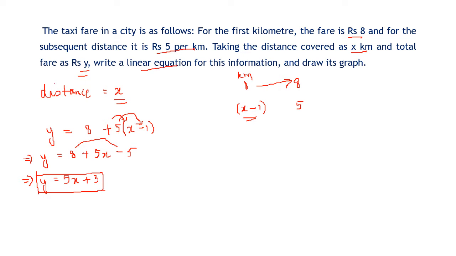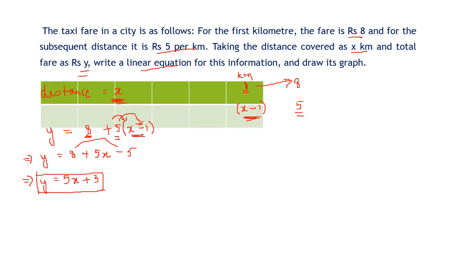I hope you understood how we solved. Again, x is the total distance we travel. So suppose x is 10, then 1 kilometer is fixed and the remaining journey, that is x minus 1 kilometers, is rupees 5 per kilometer. So the total cost is 8 rupees for the first kilometer and for the remaining kilometers rupees 5. Opening the bracket, we get this answer. Now we have to draw the graph. To draw the graph, what do we need? We'll need some points.